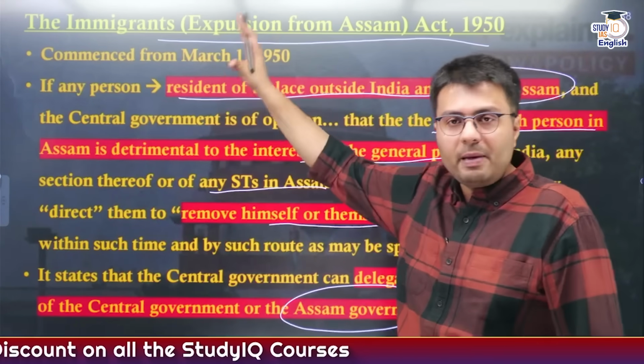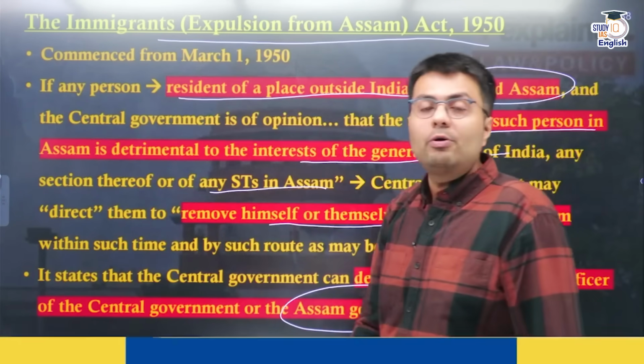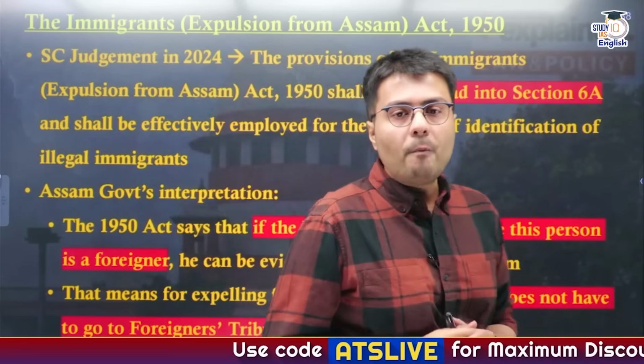So the government of Assam and the state chief minister are using, or were saying that they will now use, this particular act to identify and send back illegal immigrants to their home country.